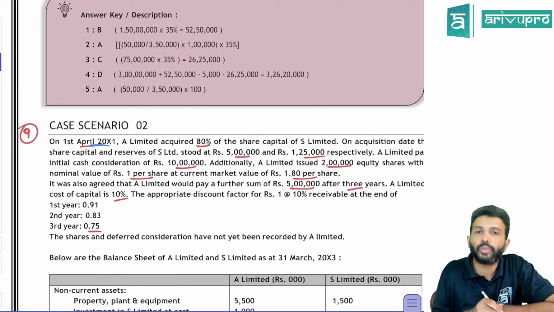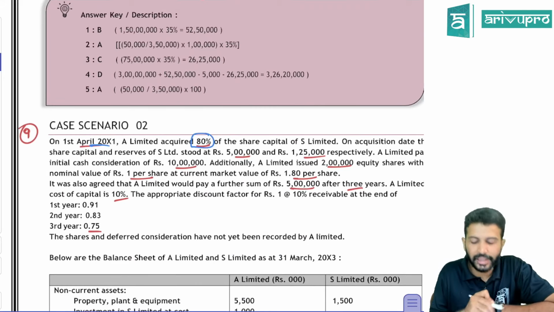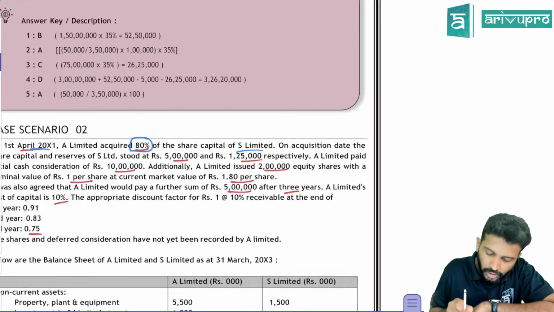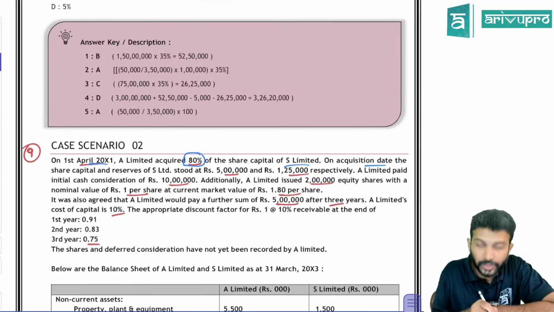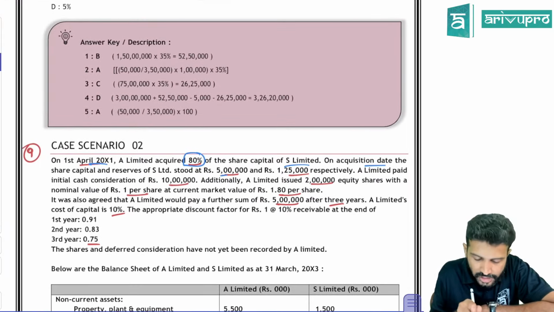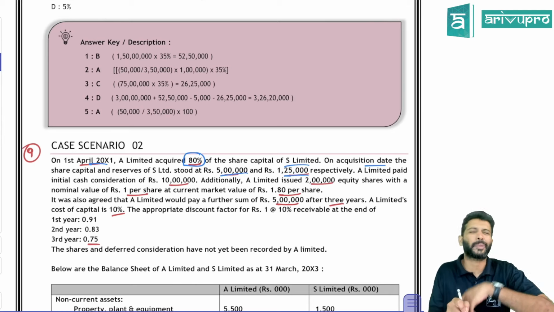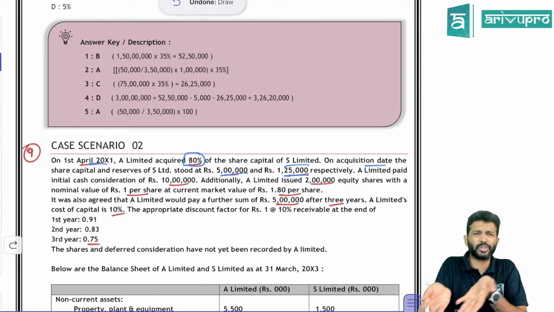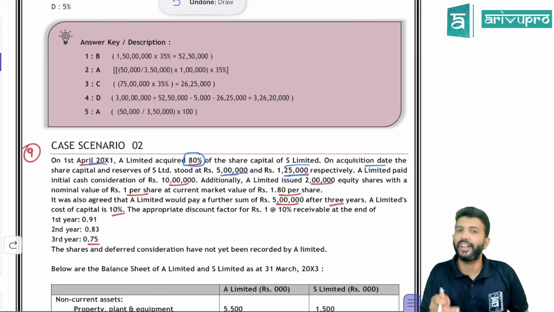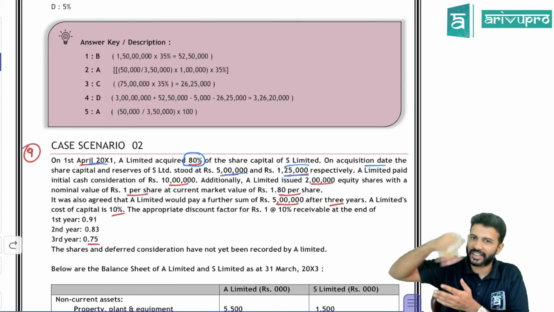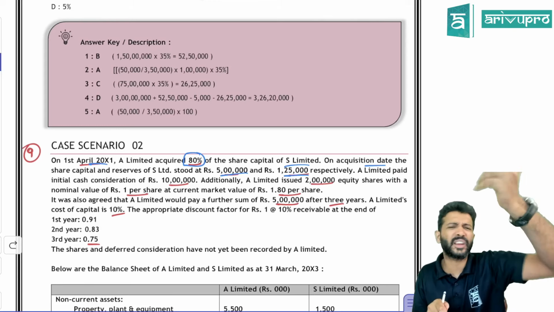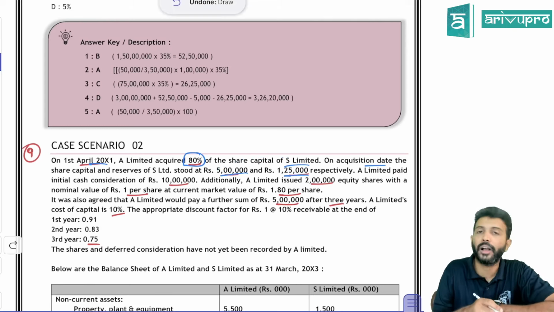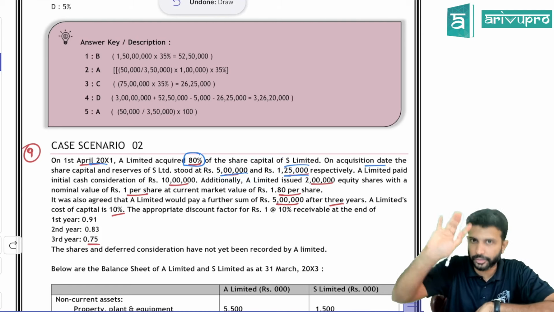On 1st April 20x1, A Limited acquired 80% share capital of S Limited. So with 80%, we obviously get control. On the acquisition date, the share capital and reserves and surplus stood at 5 lakh and 125 respectively. So they have given you equity and other equity. Using these only, we're going to get net assets. One way to get net assets is the asset minus liability approach. Another is simply to take equity and add other equity. You will get the net assets. So here I think they've given these two data for the net assets calculation on the date of control.